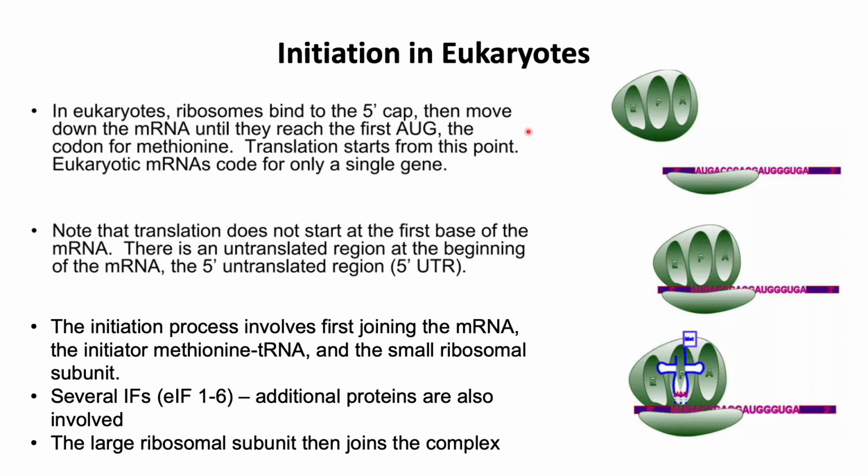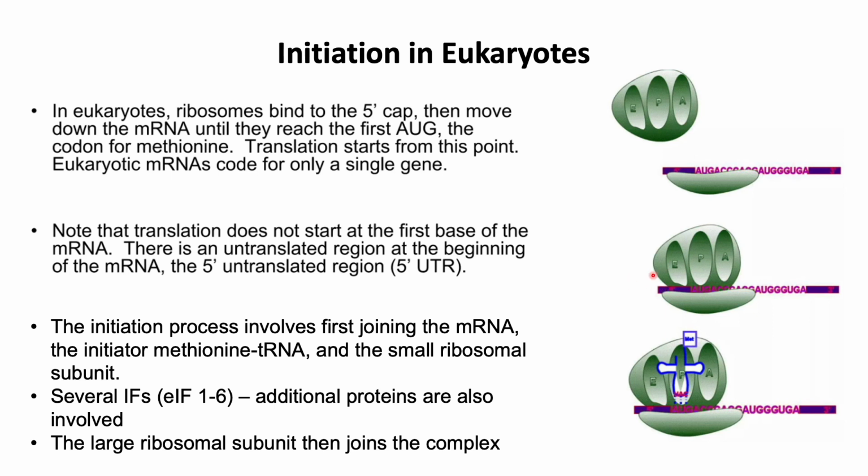The initiation in eukaryotes, on the other hand, is similar to that in prokaryotes except for a few differences. The eukaryotic mRNAs do not have a Shine-Dalgarno sequence which is recognized by the ribosome. So the ribosomes in eukaryotes bind to the 5' cap, then move down the mRNA until they reach the first AUG, that is the start codon, which codes for methionine.